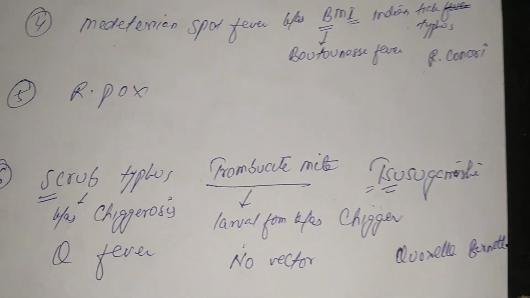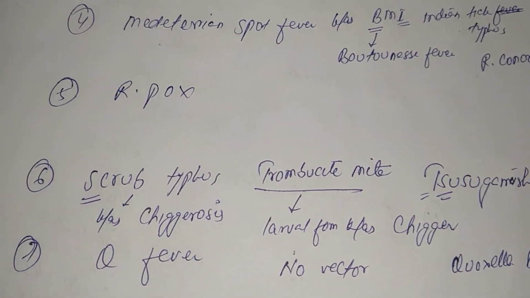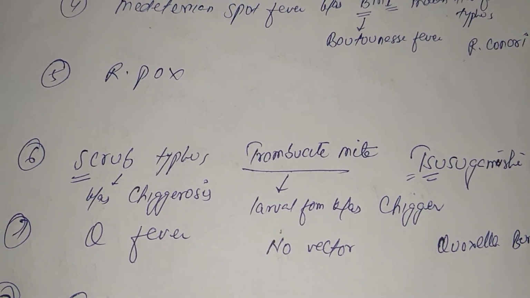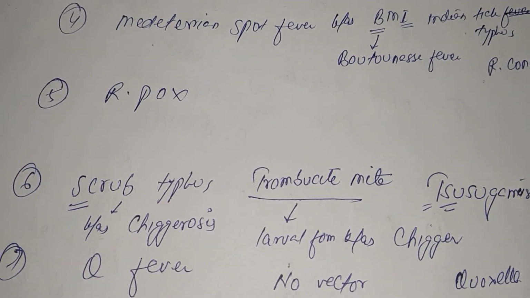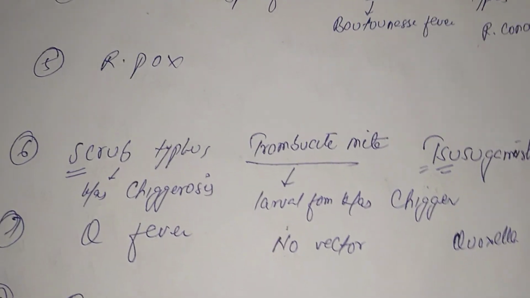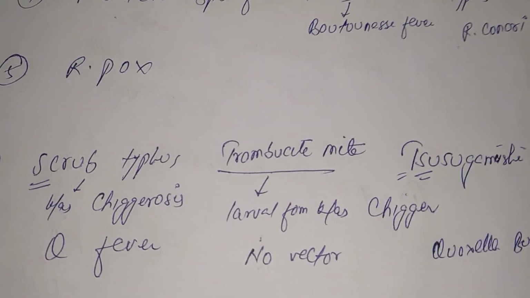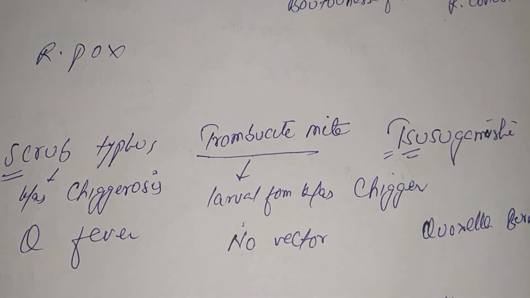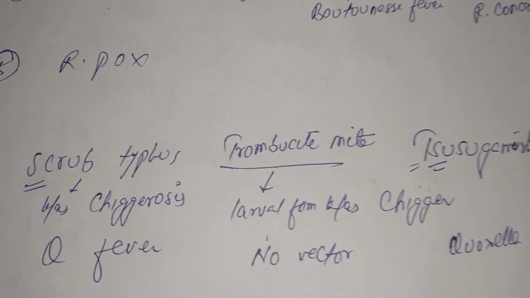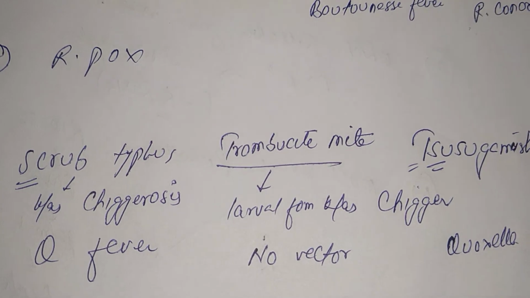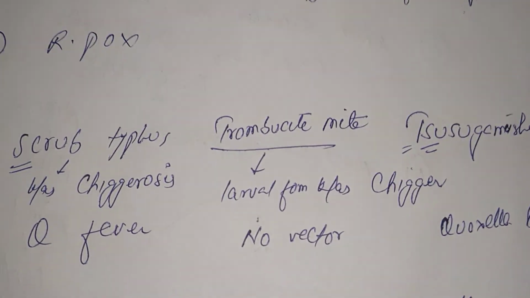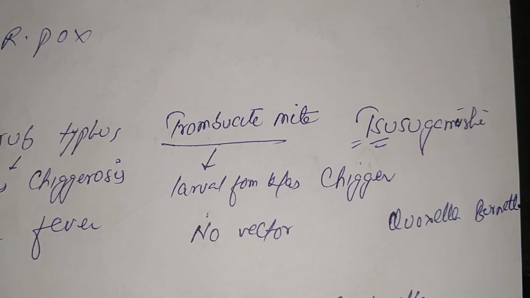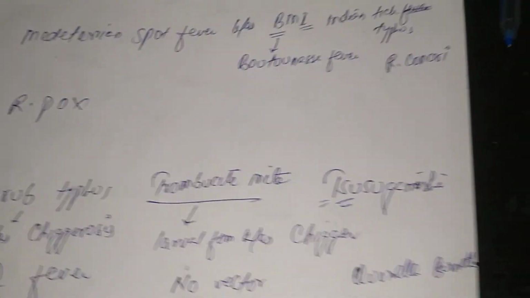Rickettsial pox is caused by Rickettsia akari, and the vector is the mite. So there is a trick to remember the mite. There are two rickettsial diseases having the same vector, that is PSM. P for rickettsial pox, S for scrub typhus, both having the same vector, that is the mite, PSM. Thank you.